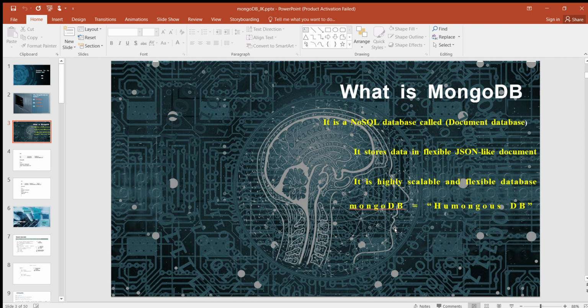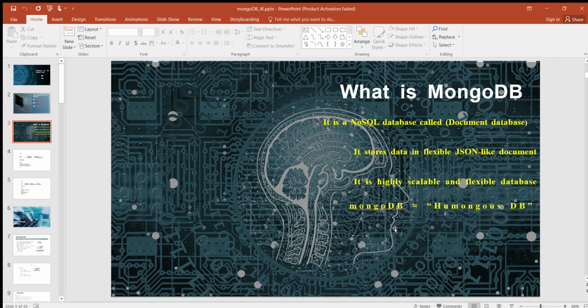For example, suppose you are modeling products for an e-commerce site with a fully normalized relational data model. The information for any one product might be divided among a dozen tables. If you want to get a product representation from the database shell, you need to write a SQL query full of joins, right? And it is a highly scalable and flexible database.